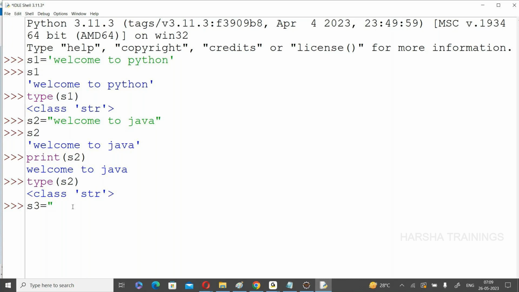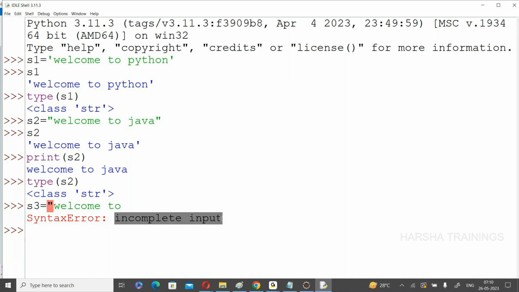Now, right now, my intention is I want to create a string in more than one line, not a single line. So, press enter. See this one, immediately we are getting an error. It is not allowed to type also. Immediately we are getting an error. What is the error? Incomplete input.